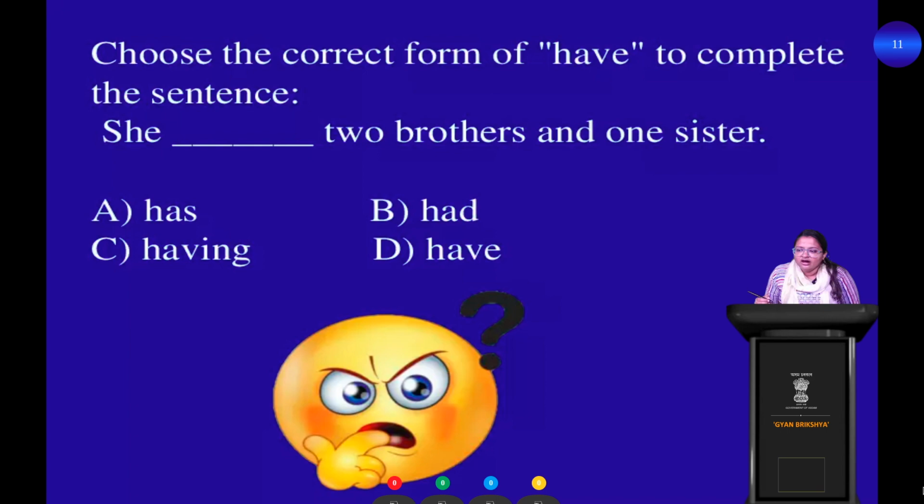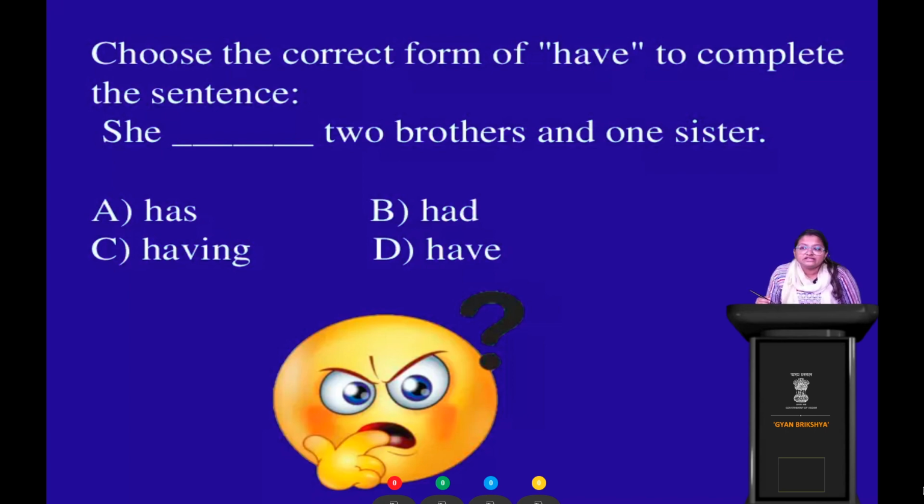All right. Chalo, go ahead. Look at all the options. All those who have opted for option A, you have given the correct answer. Option A is the correct option. She has two brothers and one sister.